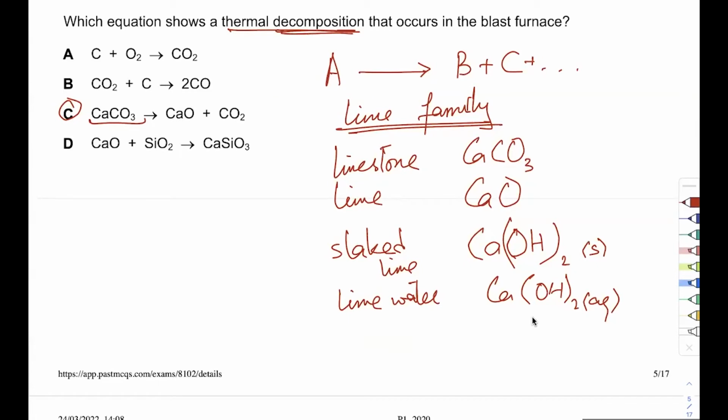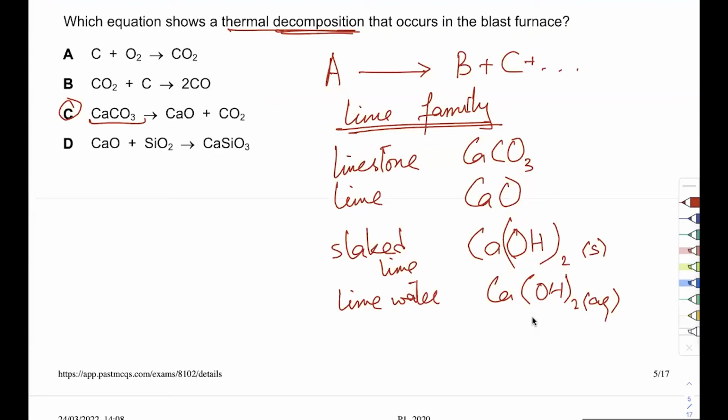Okay, tell me, what is the use of slaked lime? It is used to fix pH of soil. Both lime and slaked lime are used to do that. Soil that is overly acidic, you can use these things and convert it to neutral, or if you use more of it, you can convert it to alkaline soil.